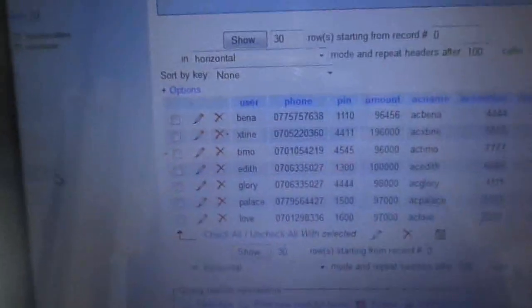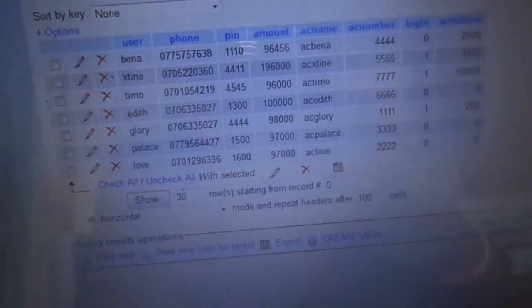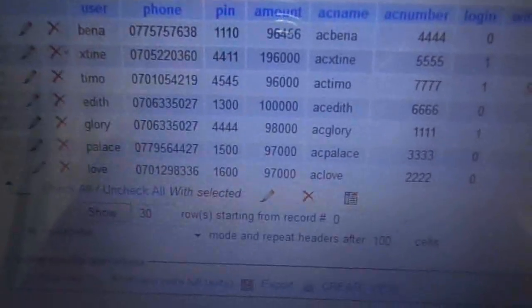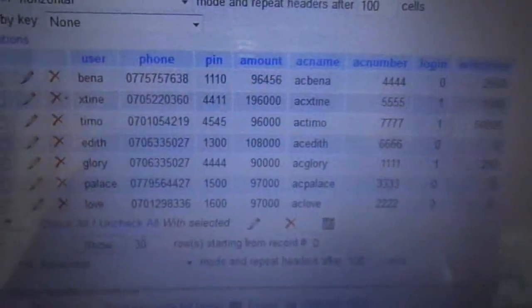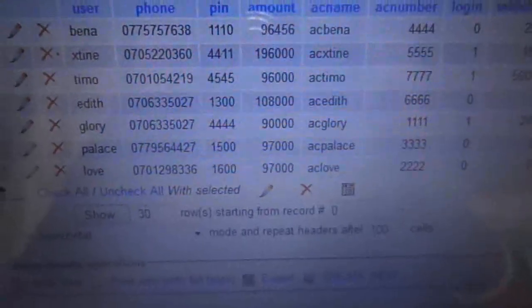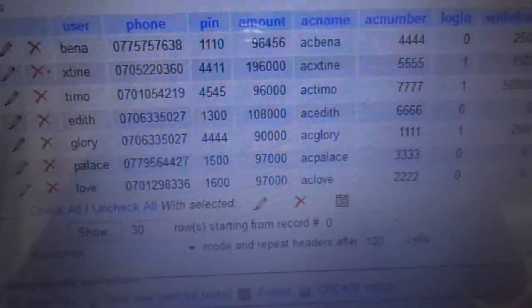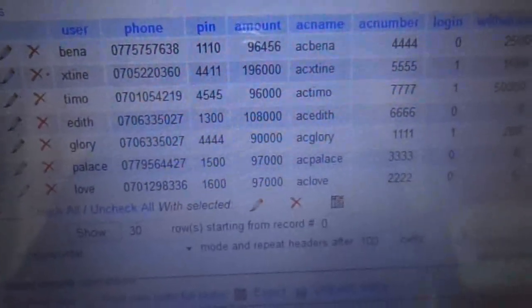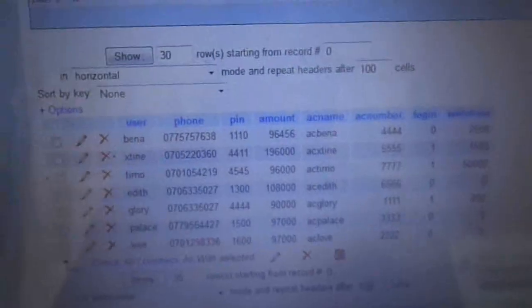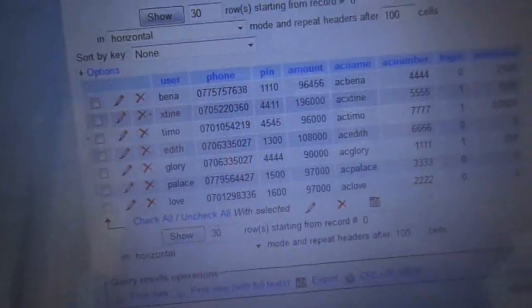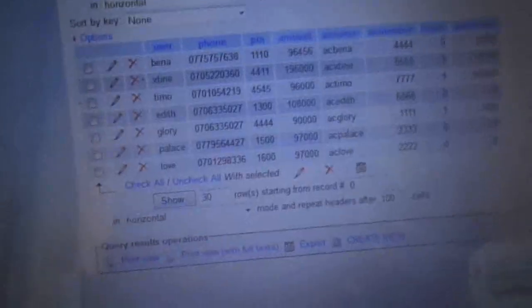Then we click enter, it says success, and when we refresh, we shall find that the 8,000 has been transferred from that account to the account above. So when you refresh, you see that it is now 90,000, not 98,000. The 8,000 has been moved to the account that is on top, under the column of the amount. So using this phone application, you can transfer funds from your account to another account remotely on your mobile application.